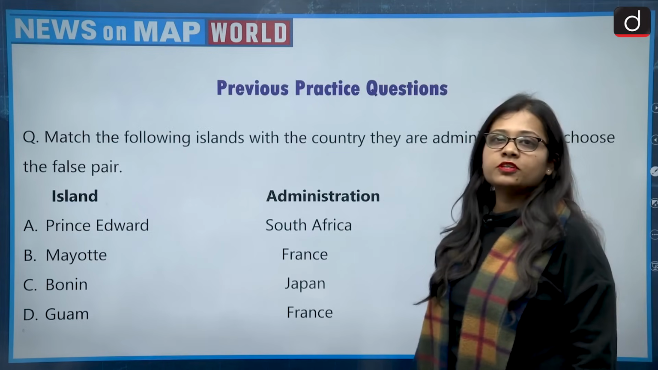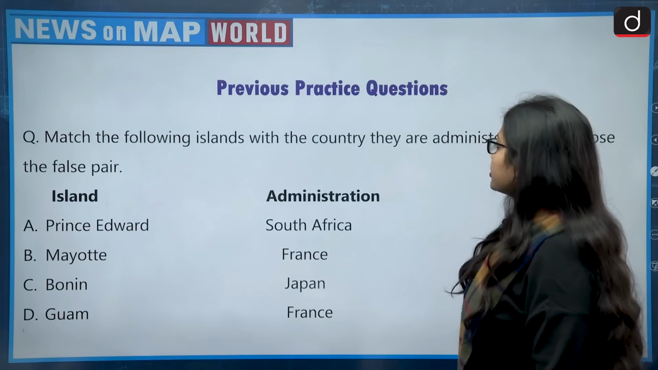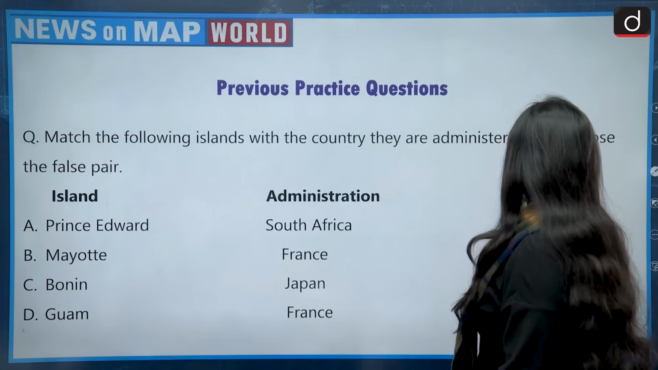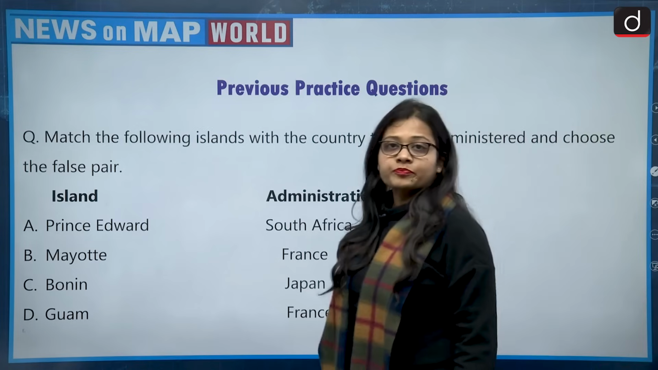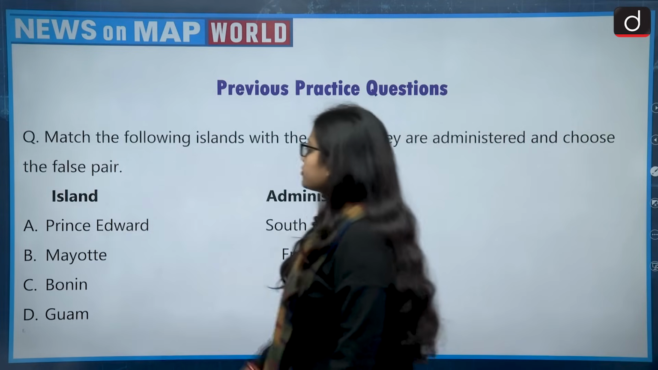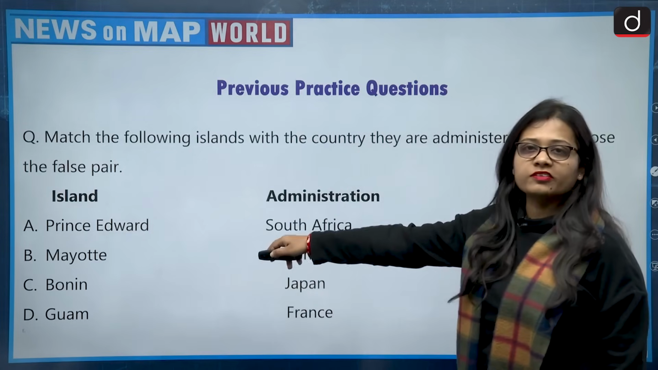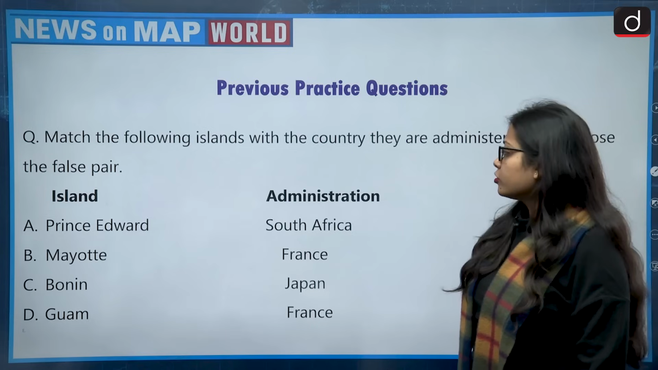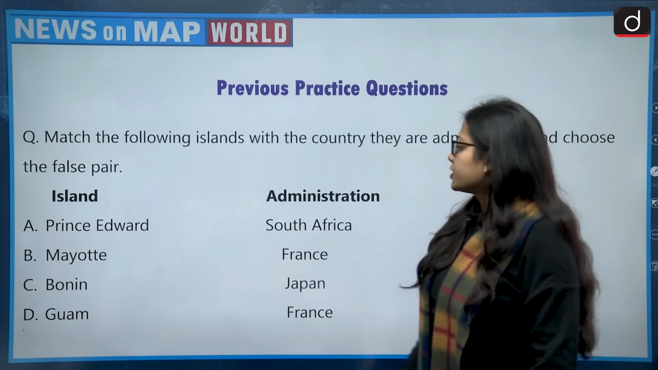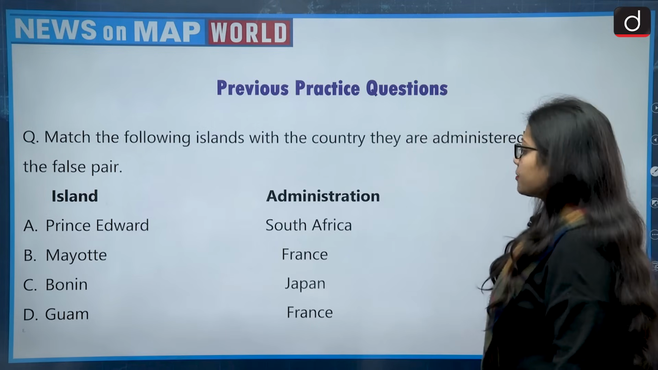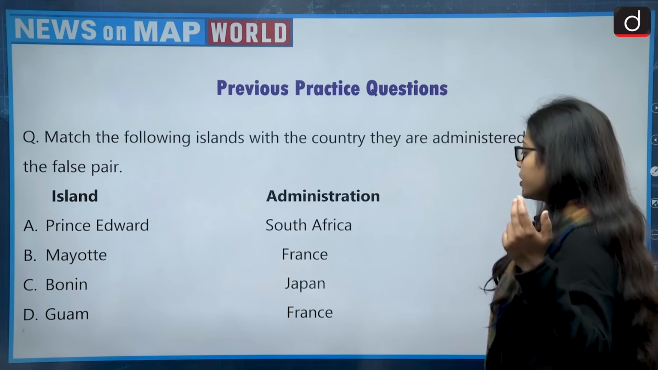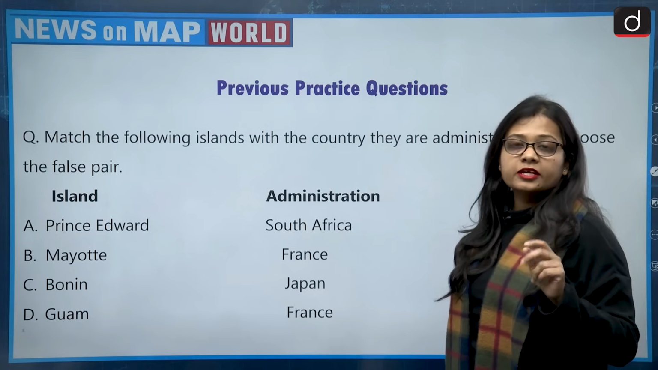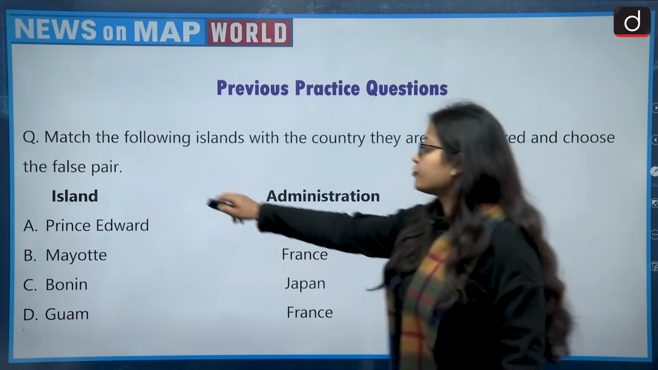First of all, let's begin with the previous session question, and the question reads, match the following islands with the country they are administered by and choose the false pair. On one side the islands are given, and on the other side the administration is given. The pairs are Prince Edward, South Africa; Mayotte, France; Bonin, Japan; and Guam, France. Which one is incorrectly matched? It means which one is the false pair.